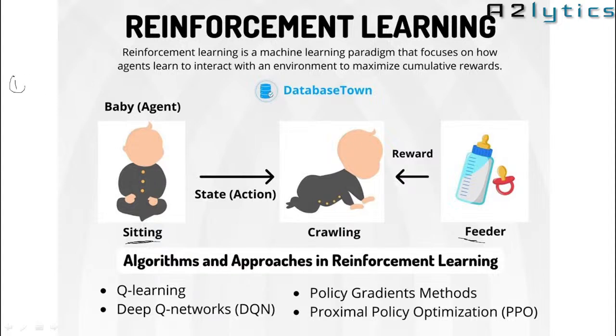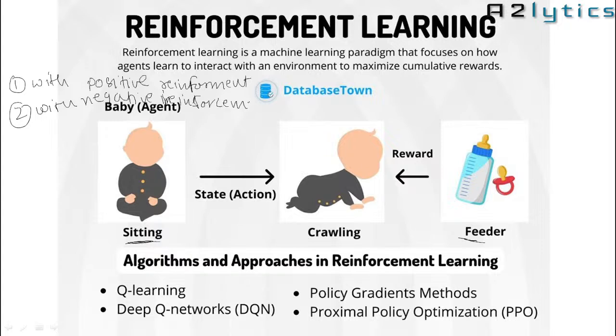First is reinforcement learning with a positive reinforcement, and second is with a negative reinforcement. So these are the two types of reinforcement learning.